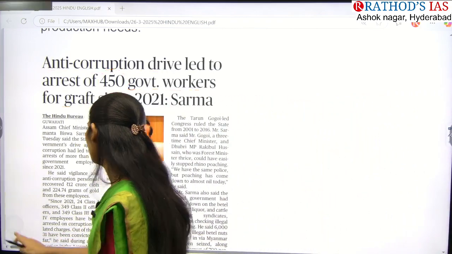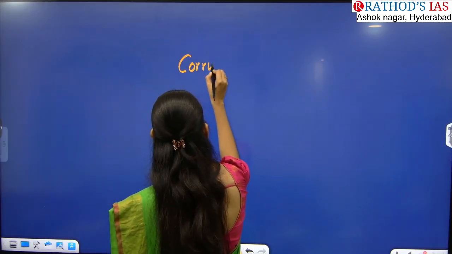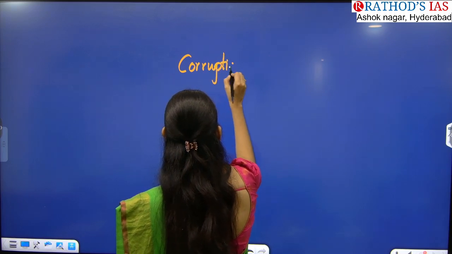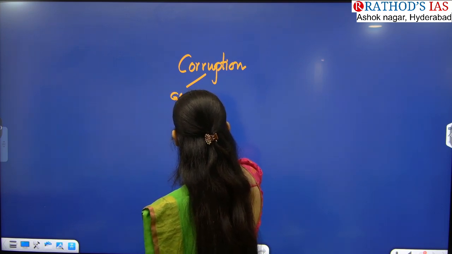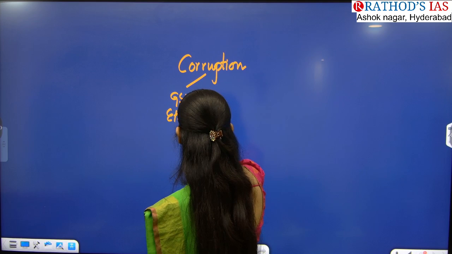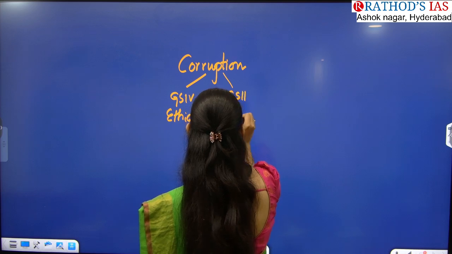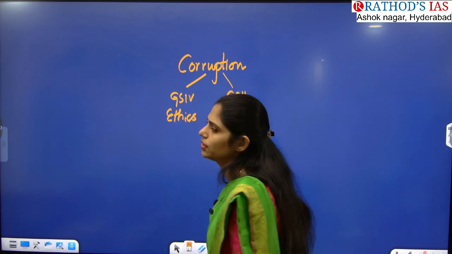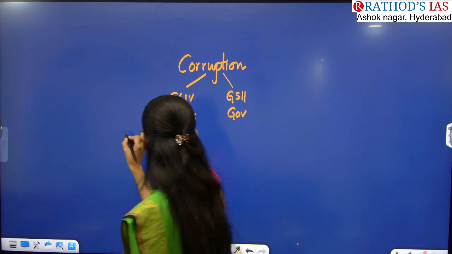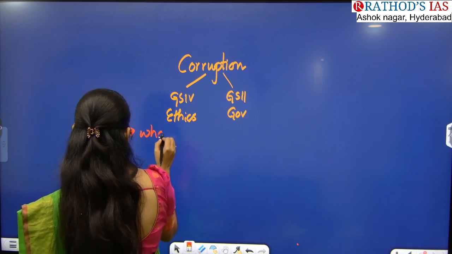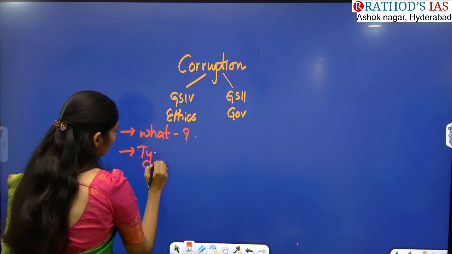So what is the keyword? Keyword is corruption. So from which subject can you see it? From GS paper 4, that is your ethics, integrity and aptitude. Next, even in GS paper 2, in governance, you will be studying about this corruption. Okay, so what you have to see, guys. From the ethics point of view you have to see what this corruption is. So you have to know the definition and you have to see different types of corruption.